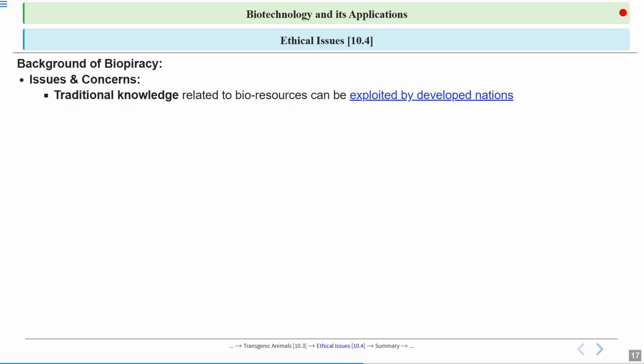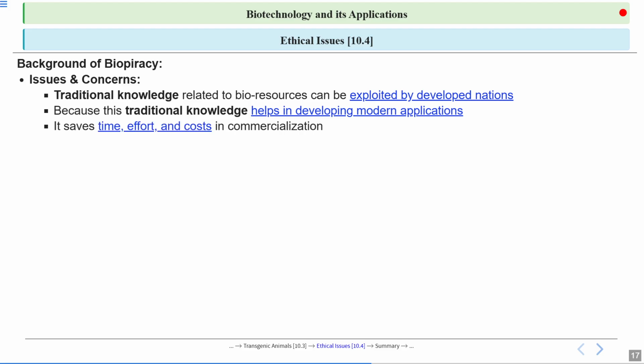As I gave you this recent example, the Kolhapuri chappal is made in Kolhapur and is famous there, but Prada, this big company, launched it under their own name without giving any compensation or label, because traditional knowledge helps in developing modern applications. It saves time, effort and cost in commercialization.